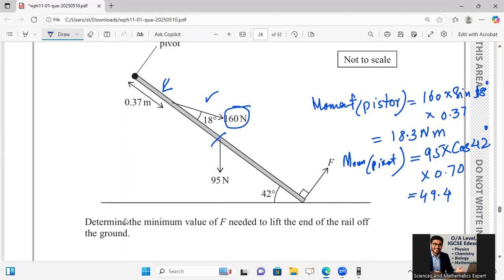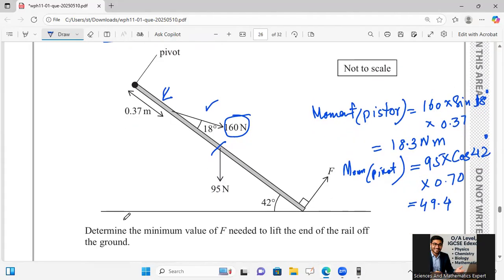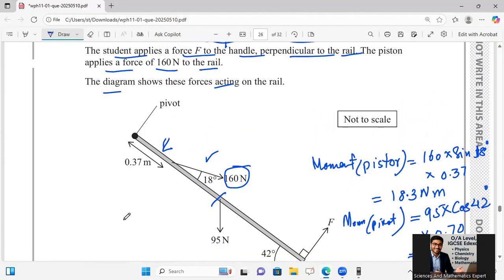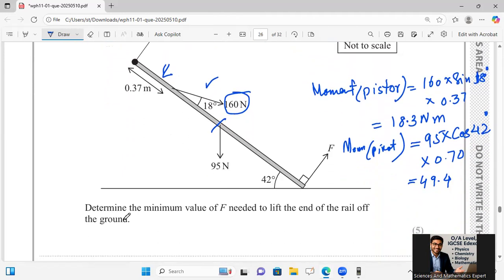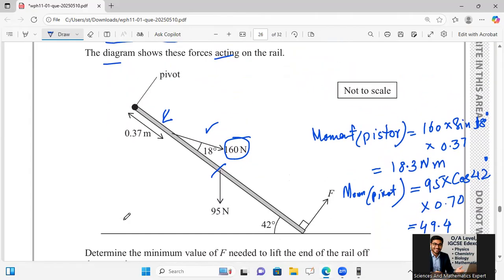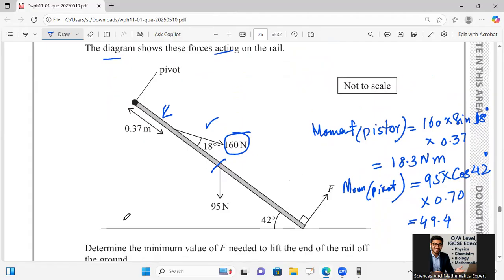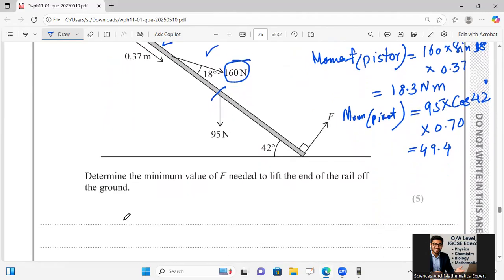Now I am applying my total value which he has given for us. He has said that according to the force acting, the diagram shows over there, the student applies, determine the minimum force F needed. F is also upward, so I will take upward moment from 0.37 meter and 160. I will have to take both upward and downward equal.